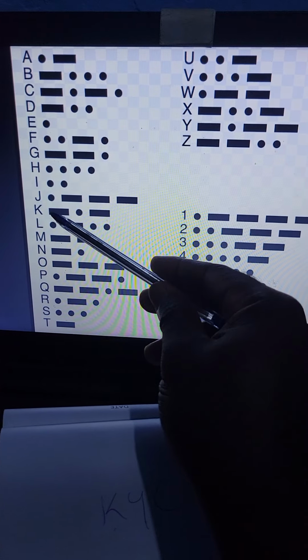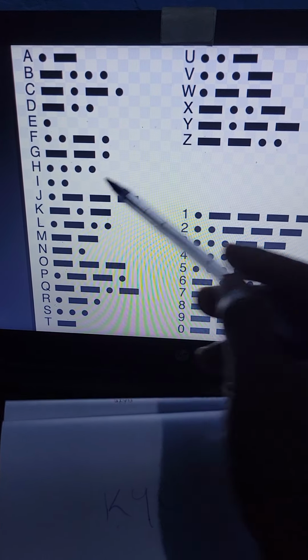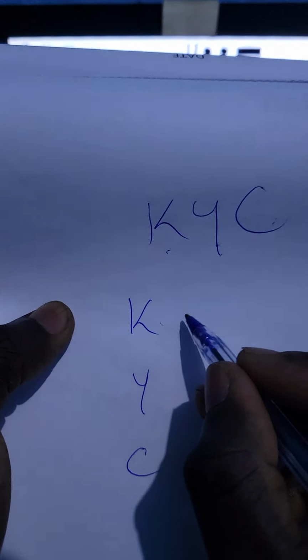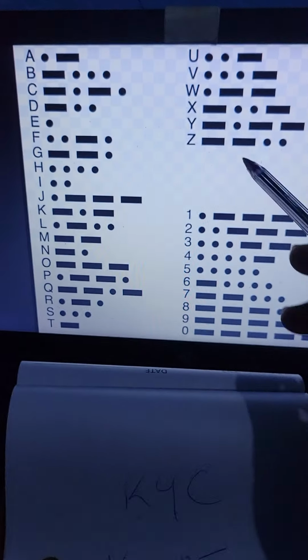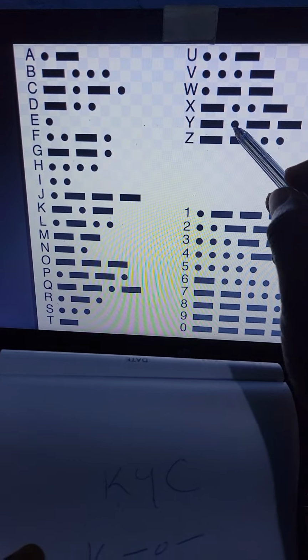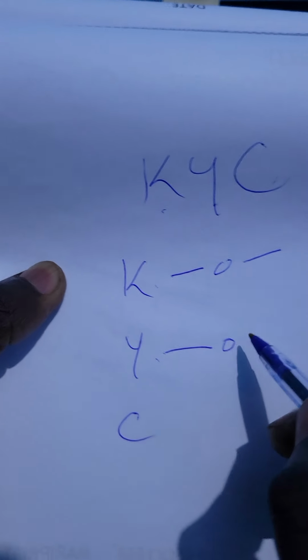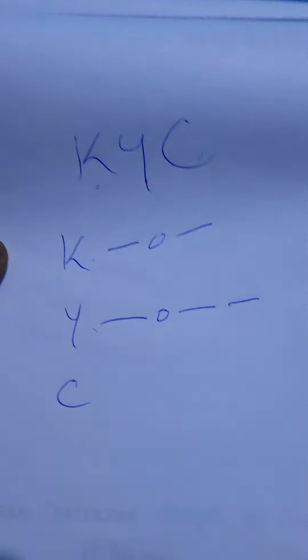So we find K on the screen: long press, tap, long press, long press, tap, long press, that is K. Then Y, it's long press, tap, long press, long press, long press, tap, long press, long press.